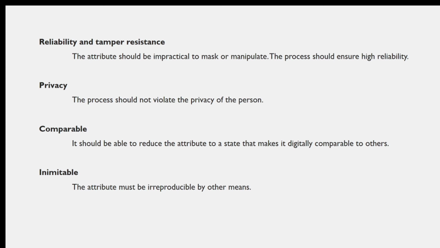Then privacy. The process should not violate the privacy of the person. If we are using a biometric system, we are taking some characteristics from that person for identifying that person. For example, fingerprint.